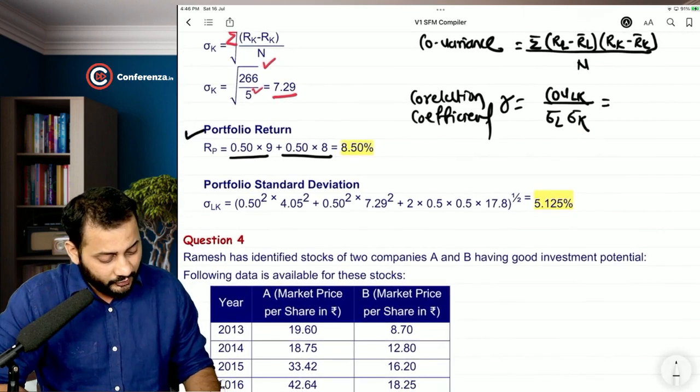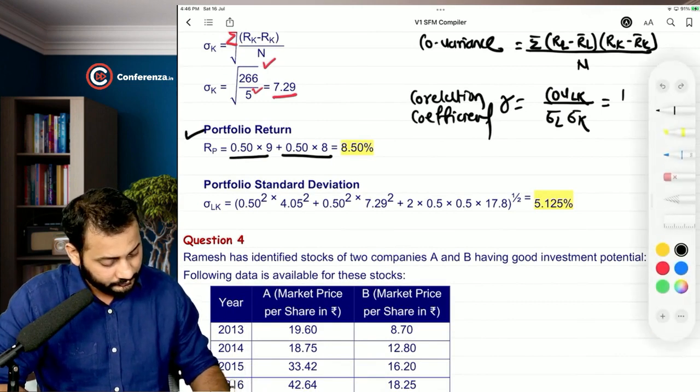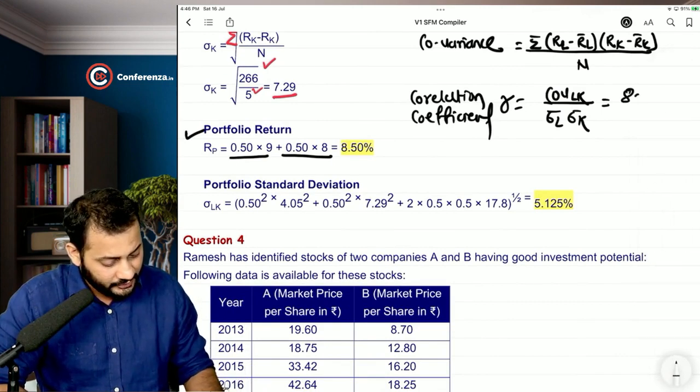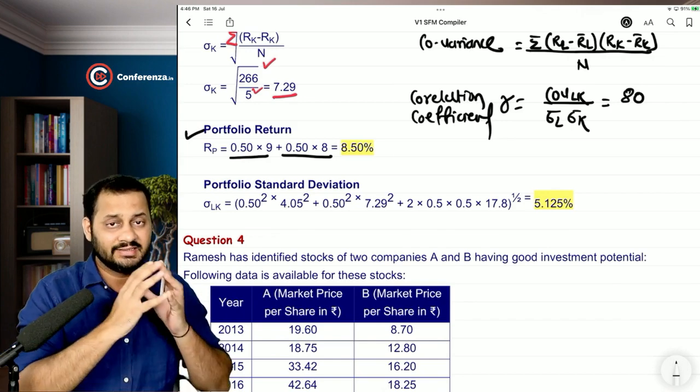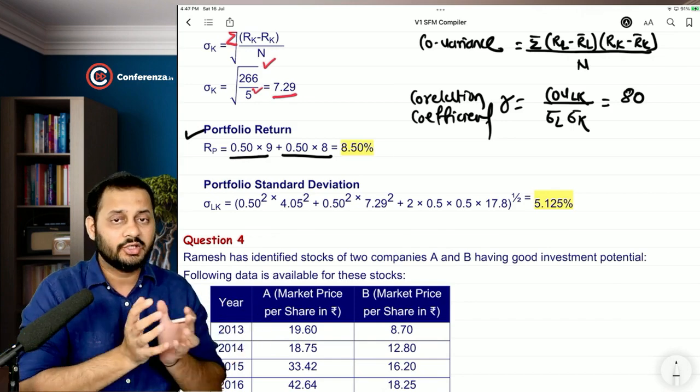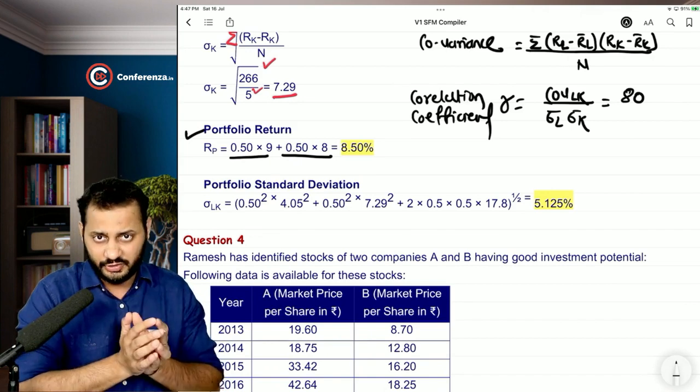So if you calculate the covariance of LK, let's say it comes down to 80. But this 80 is the risk when you combine the two securities in a single portfolio.